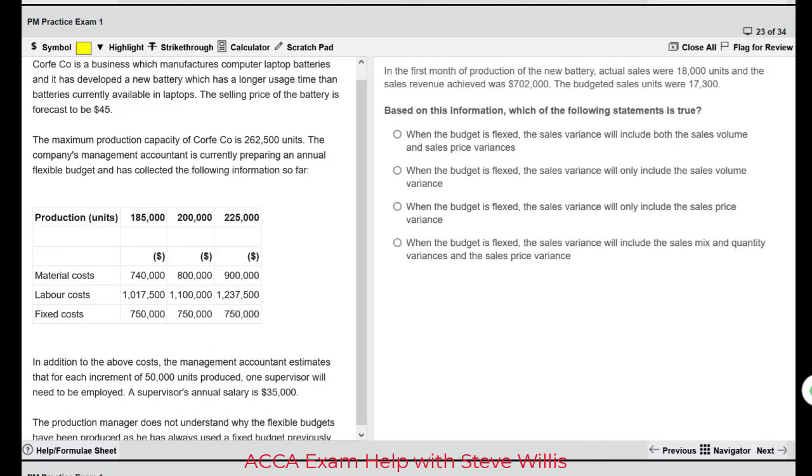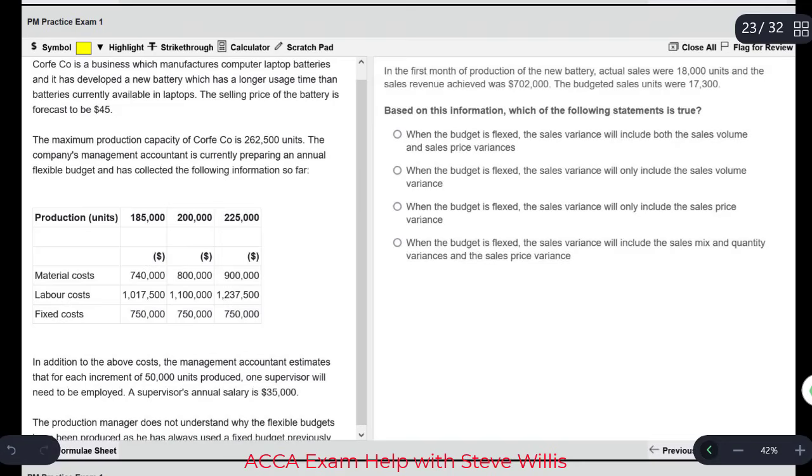Okay, and it goes back to the basics of variance analysis that were taught in paper MA. Let me give you a very quick review of the theory that's being tested here. We're looking at the sales variances. There are 2 of them.